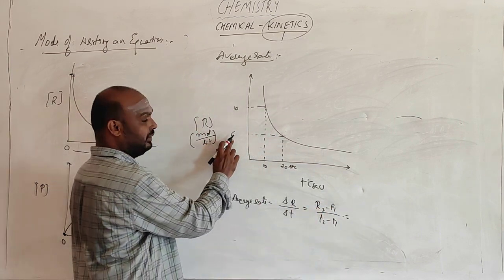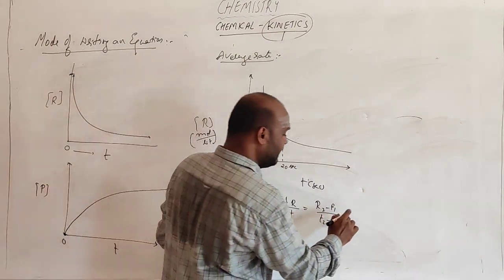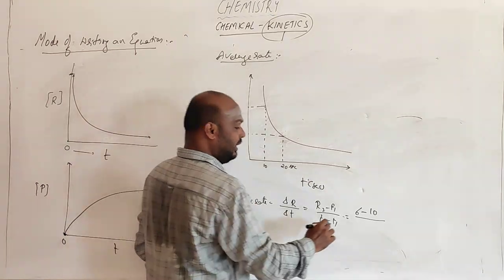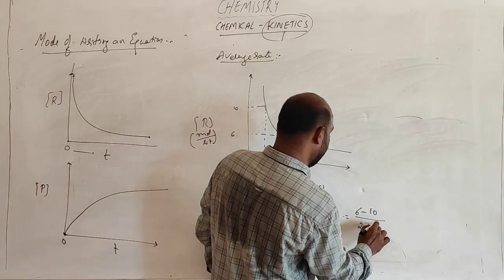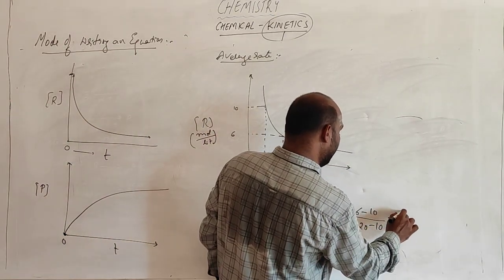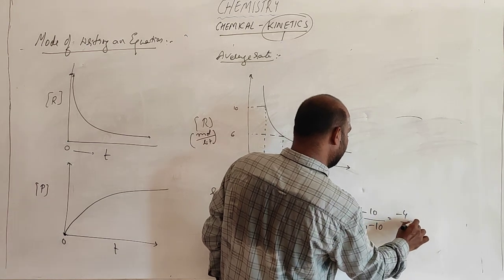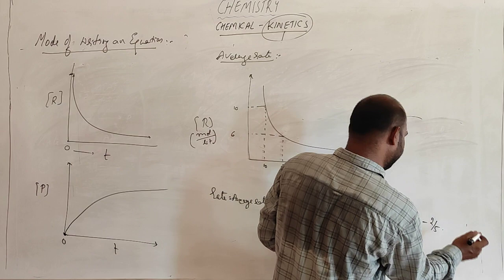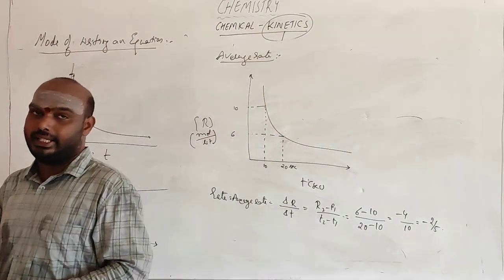What is R2? This one: (6 minus 10) by (20 minus 10). So you will be getting minus 4 by 10. So it is minus 2 by 5 moles per liter second.